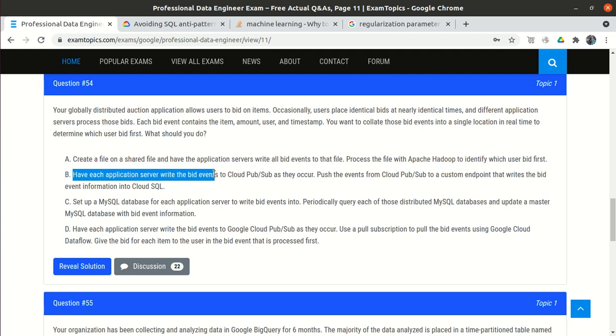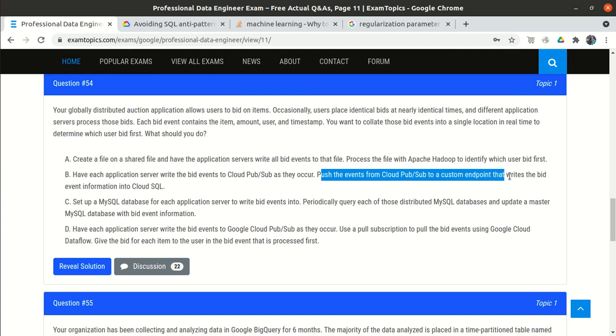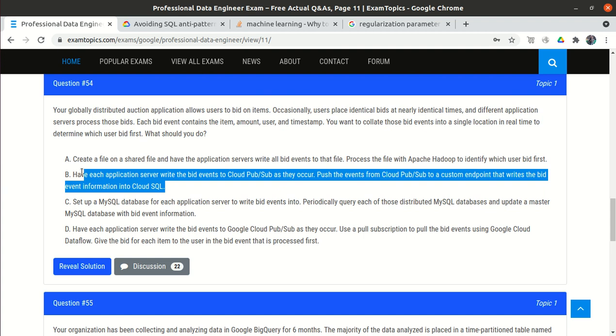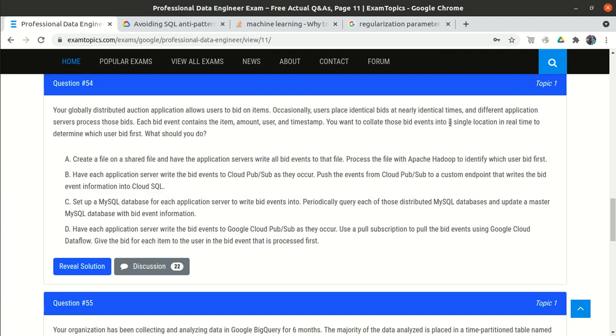Option B: have each application server write the bid event to Cloud Pub/Sub as they occur, and push the events from Cloud Pub/Sub to custom endpoints that write the bid event information into Cloud SQL. So that looks perfectly okay. Because we have to record the bids in real time, we need to use Cloud Pub/Sub. In option A, they are writing to a file, so option A is totally wrong. Here they write the bids into Cloud Pub/Sub and then push into Cloud SQL. That looks okay, but let's look at the other options.